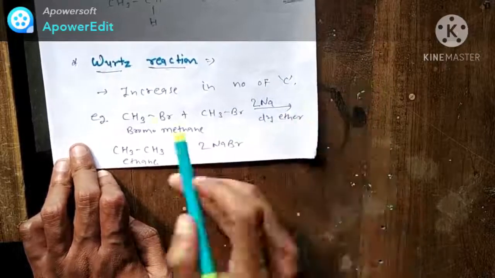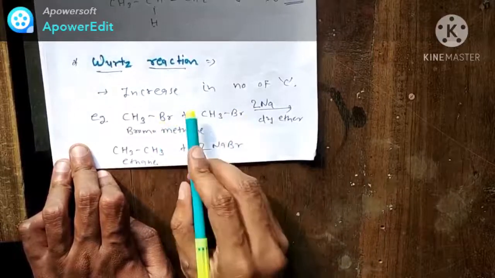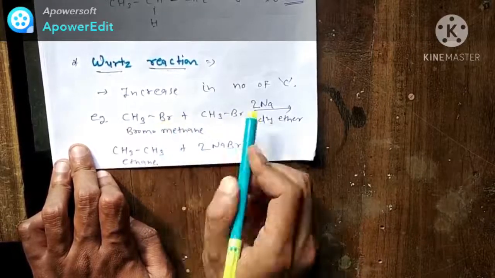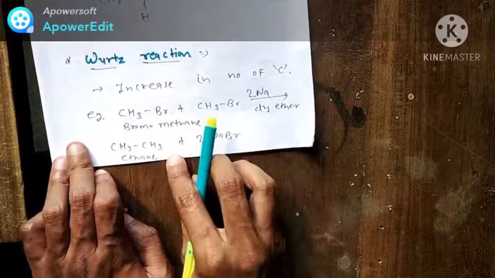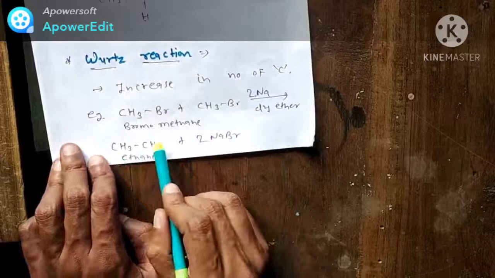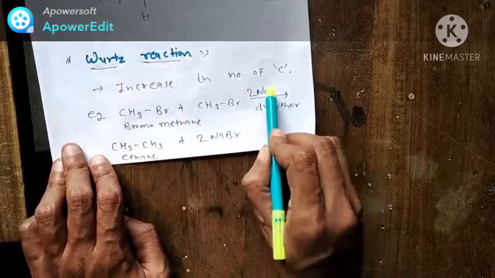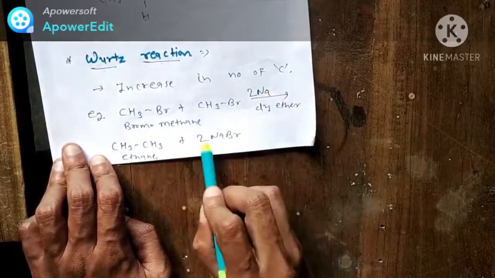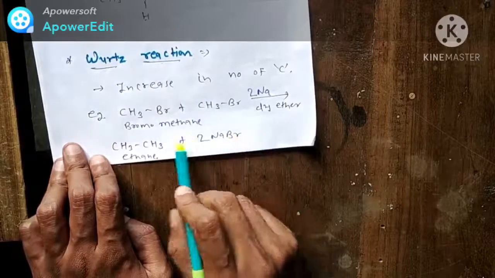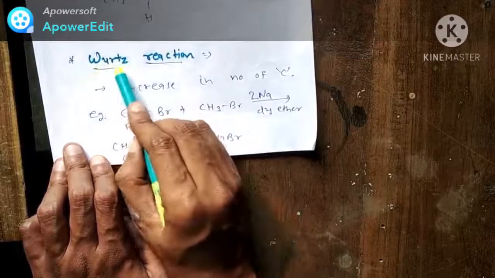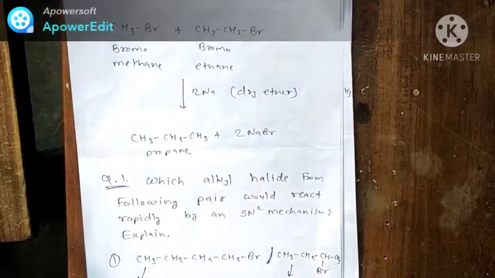What will happen? Just remove the 2 halogens from the starting material and connect the carbons, giving CH3CH3, ethane. The 2 halogens connect with sodium, so 2 NaBr is removed as a byproduct. So this is the Wurtz reaction. Take another example.